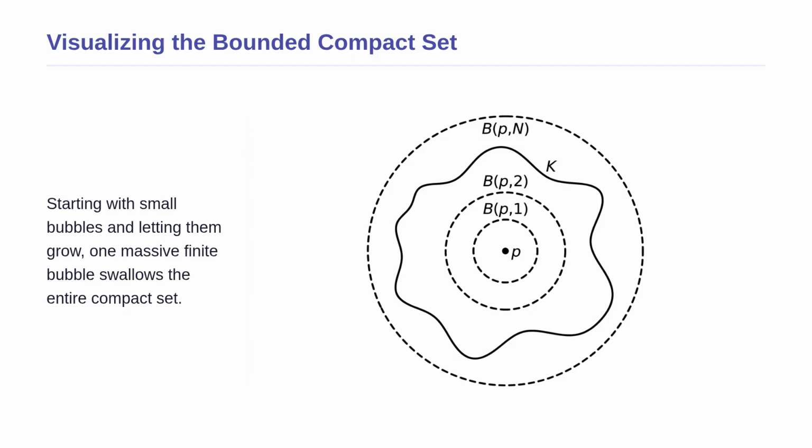This diagram perfectly illustrates the proof we just walked through. Look at the center point P. The smaller dashed circles represent our initial open balls with radii of 1 and 2. The solid wavy line represents our compact set K. By starting with small bubbles and letting them grow, we eventually find one massive, finite bubble labeled B(P, N) that completely swallows the entire compact set. This visual confirms that any set possessing the strict property of compactness is trapped within a finite distance, making it bounded.